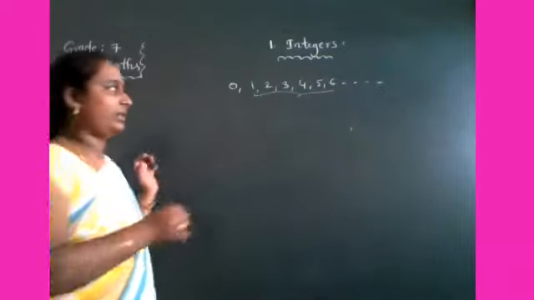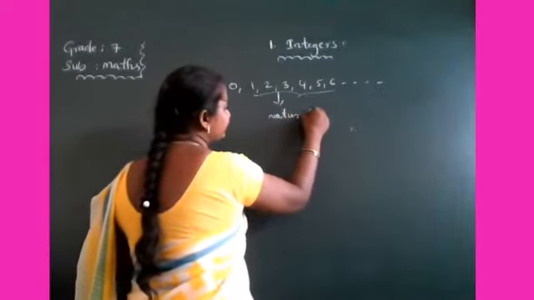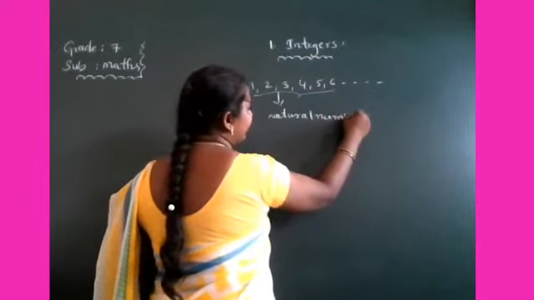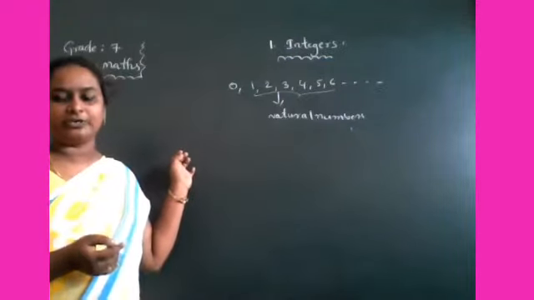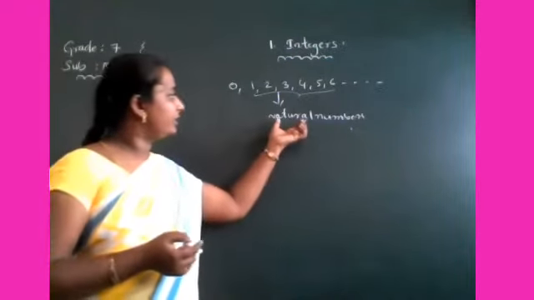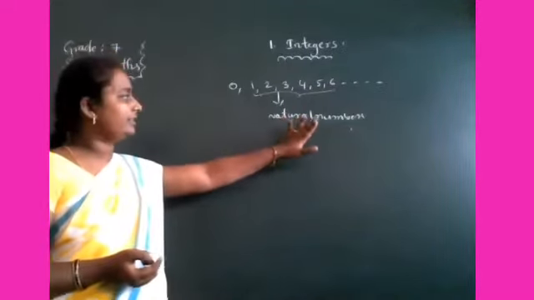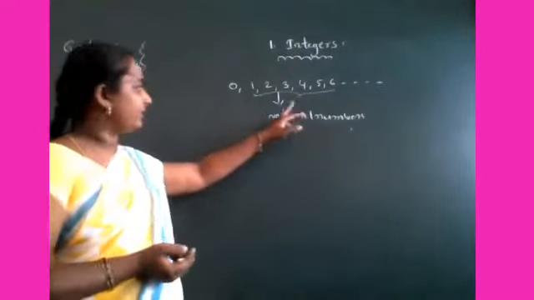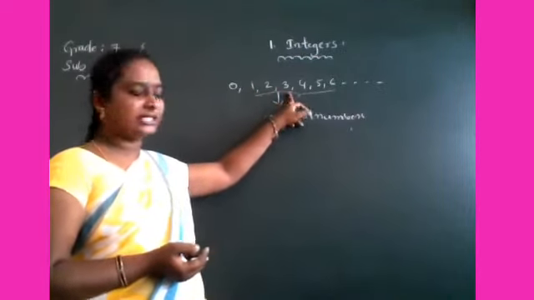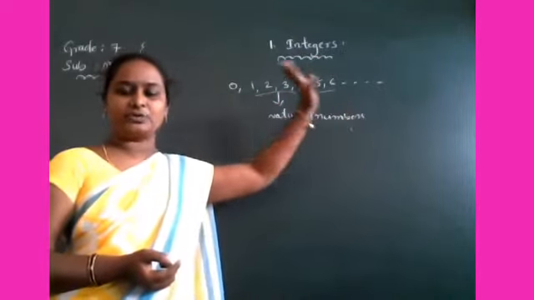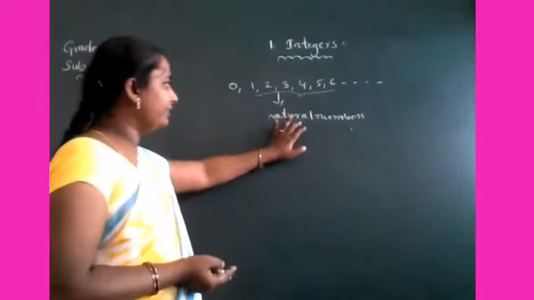Yes, these all are natural numbers. Natural numbers are nothing but counting numbers. It starts from 1, 2, 3, 4, 5 and so on, up to infinity we can write.